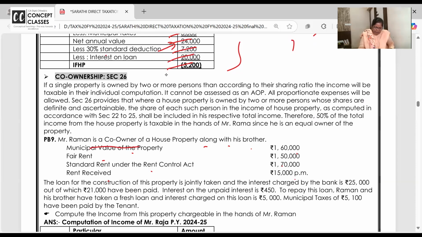Now, co-ownership, let me first explain the meaning. I already started the class with this: say there are co-owners of the property, me and Shreya, I gave you the example. If nothing is given, we will have equal ratio. Or they will give that 1.5 crore is given by Dipti ma'am, 50 lakhs is given by Shreya, then that ratio, 2:1, whatever it is. Otherwise, they will give the plinth area or the area of the house.